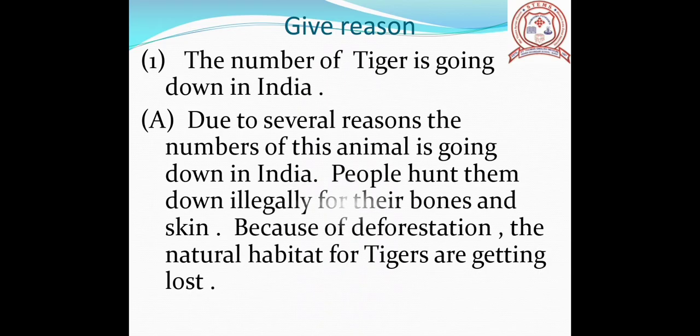Why is the number of tigers going down in India? Due to several reasons, the number of this animal is going down in India. People hunt them down illegally for their bones and skin. Because of deforestation, the natural habitat for tigers is getting lost.